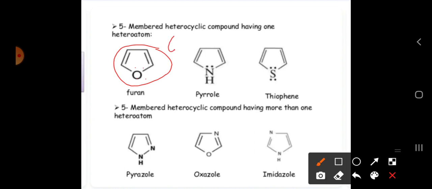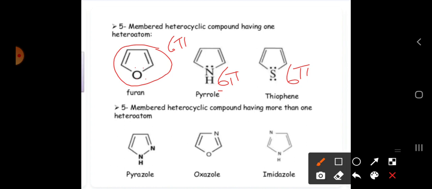So in total it has 6 pi electrons. These 3 are having 6 pi electrons. Okay, this we can say is an aromatic structure.